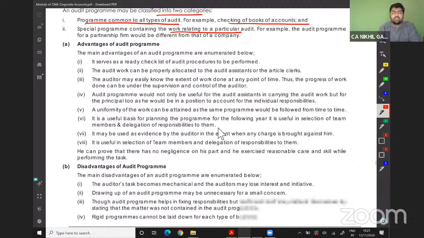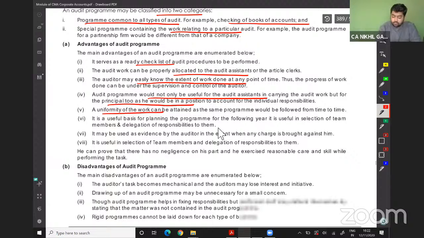Advantages of audit program. It is a checklist. The proper allocation of work to the audit assistants. It is easy to know the extent of the work. The uniformity of the work can be attained. It is a useful basis for planning the program.